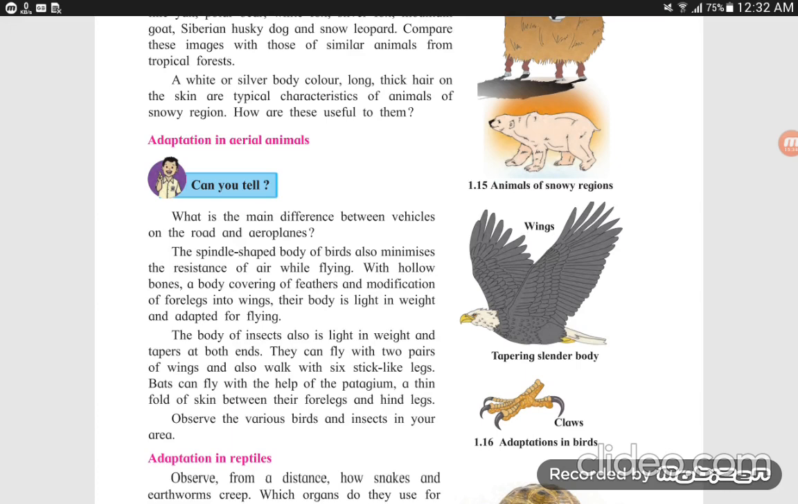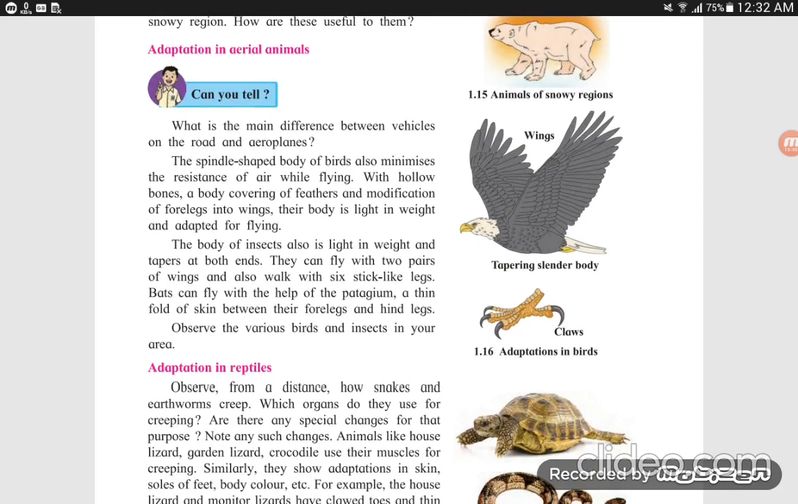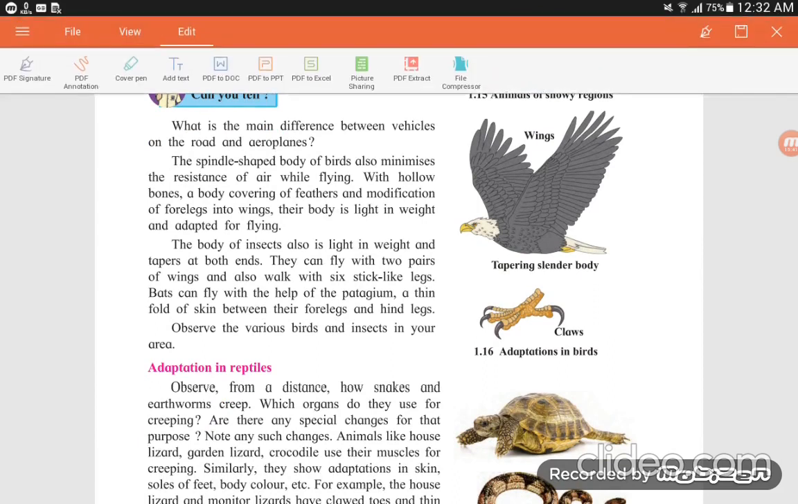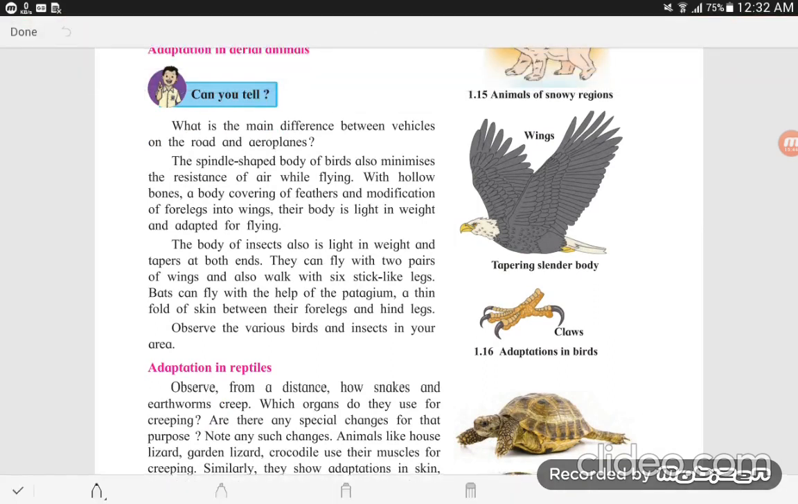The spindle shaped body of birds also minimizes the resistance of air while flying. Just like the fishes have a spindle shaped body, the birds also have a spindle shaped body. With hollow bones, a body covering of feathers and modification of the forelegs into wings, their body is light in weight and adapted for flying.